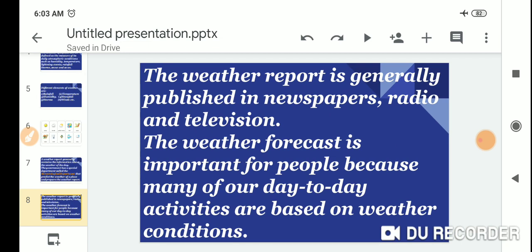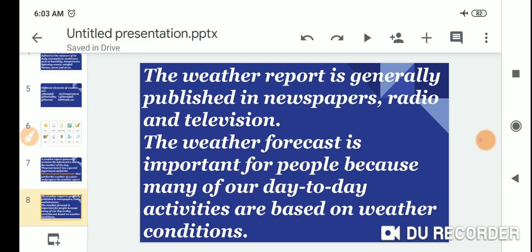The weather report is generally published in newspapers, on radio and on television.